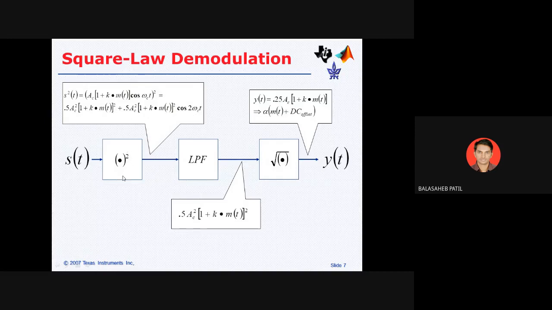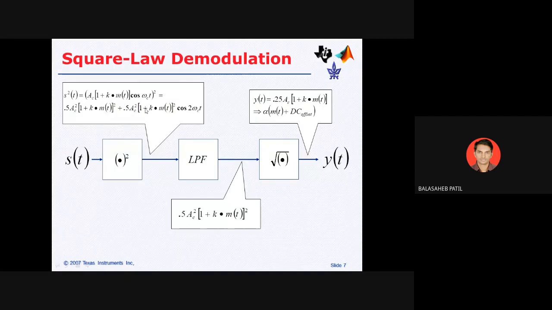Then after connecting to the square law demodulator, you are getting again the same things, where cos 2 omega c is multiplied with these two. If you are making the square, you are getting one term, which is m of t, again m of t, and the second term will be in terms of omega c of t, right? One term in terms of m of t, second term in terms of omega c of t.